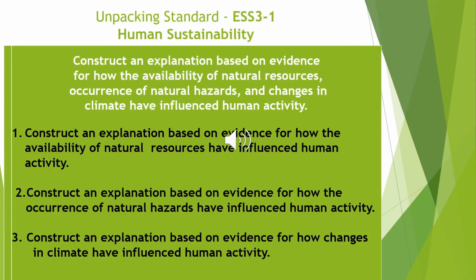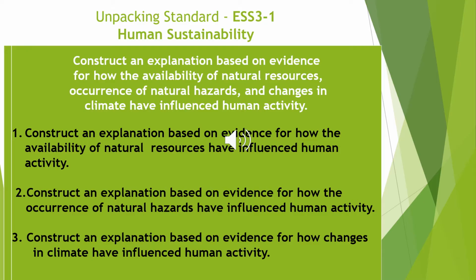So let's start unpacking some standards. Under this particular standard, there are 5 sections. The first section says, construct an explanation based on evidence for how the availability of natural resources, the occurrence of natural hazards, and changes in climate have influenced human activity. So, as you can see here, the verb is to construct. So to unpack the standard, we would have 3 different categories.